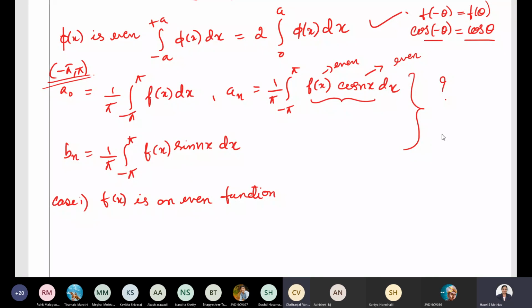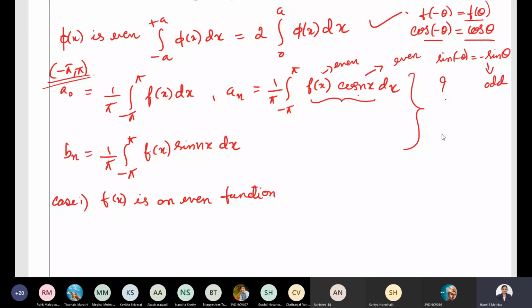Yes, ma'am. So understand this. If we replace theta by minus theta and it happens to be positive, then it is an even function. Unlike in the case of sine, sine of minus theta is minus sine theta. That's why sine is an odd function. Now come back to this. f of x we have taken as an even function and cos is an even function.